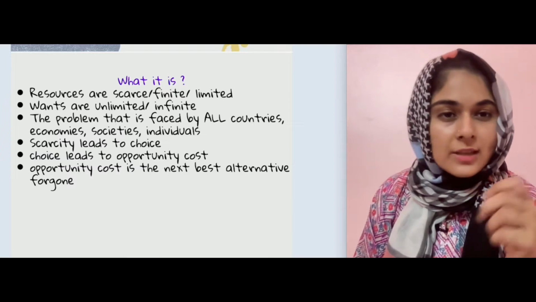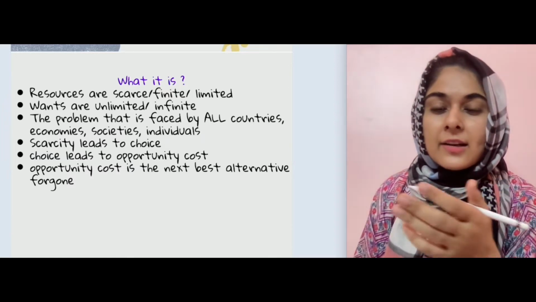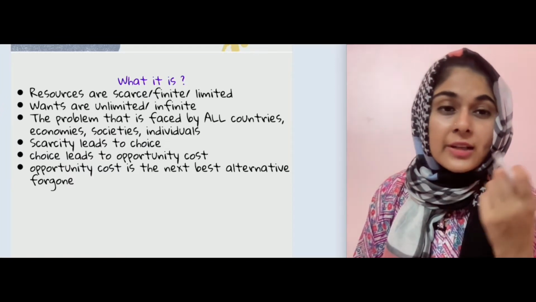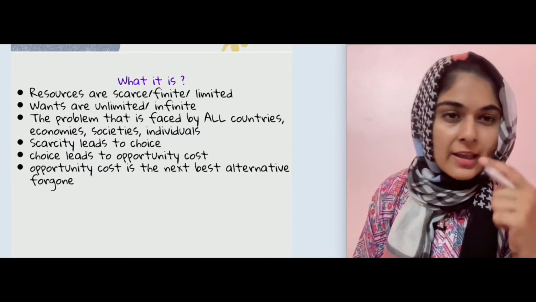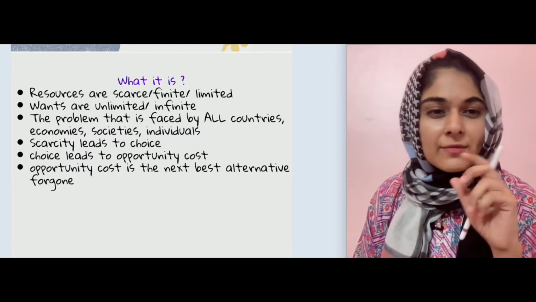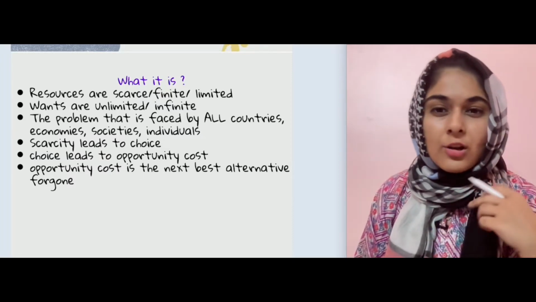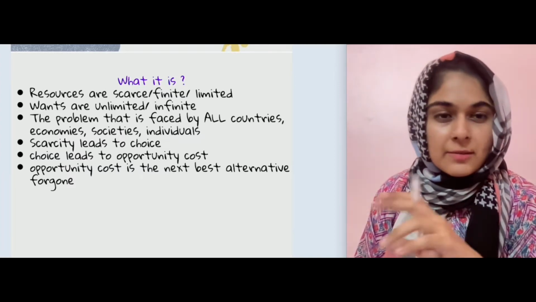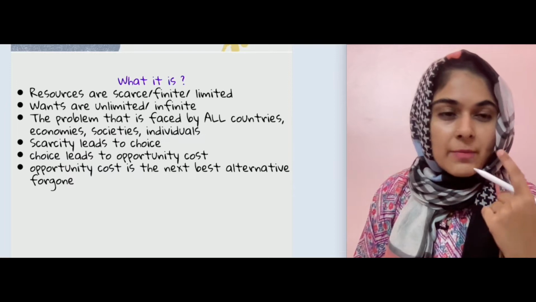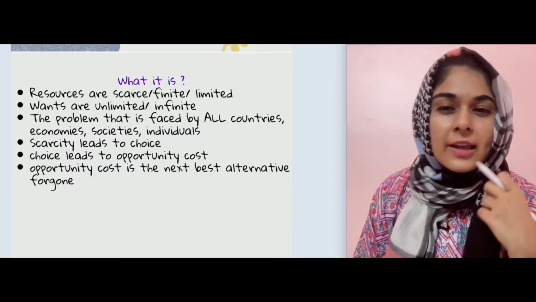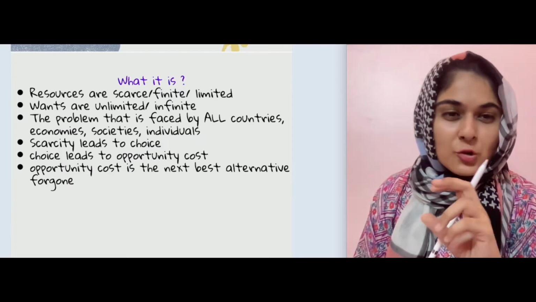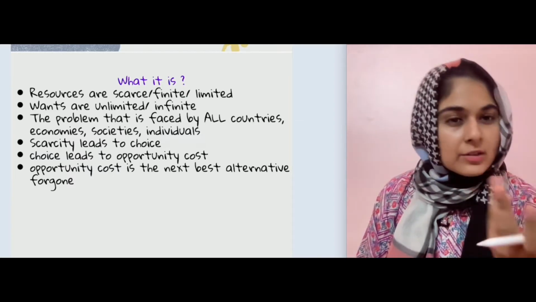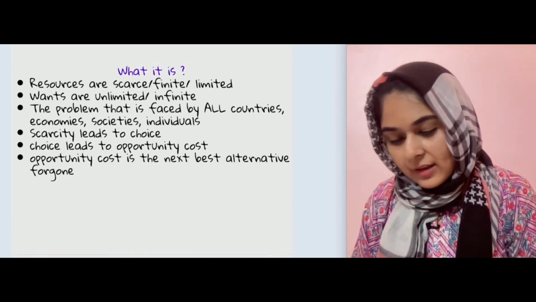So I always give this example to my students, that when I had a salary that was lesser than what I have today, so at that point I used to think that okay, maybe when I have this value of salary, or maybe when I reach to that point, all my wants will be satisfied. However, what happened in reality, कि जब मैं उस सैलरी पे पहुंच गई, तो उसके बाद जो है नाउ आई थिंक दैट अब मुझे और सैलरी चाहिए टू रीच टू दैट पॉइंट कि मेरी सारी वांट सेटिस्फाई हो जाएं. तो कभी भी वांट सेटिस्फाई नहीं होंगी because of human nature. So all countries face this.